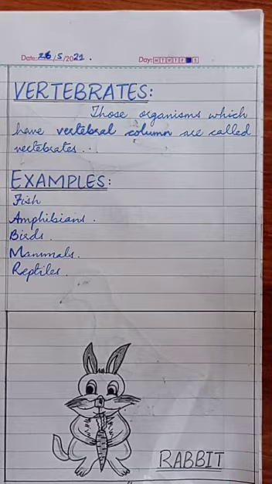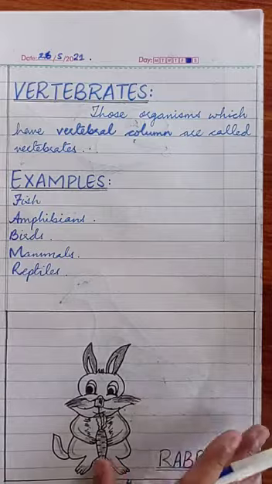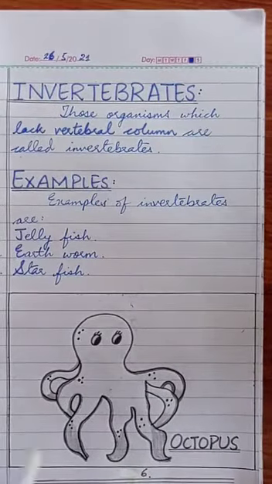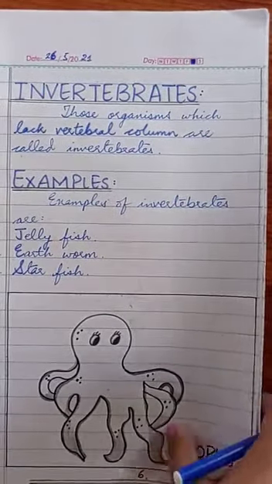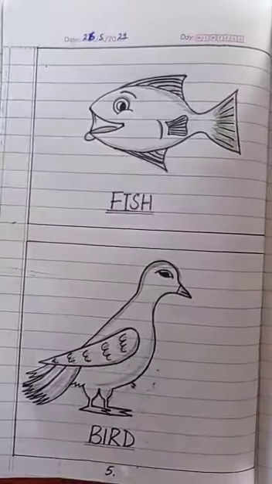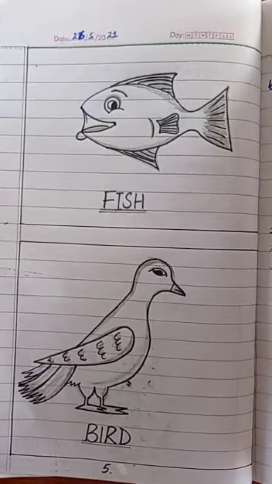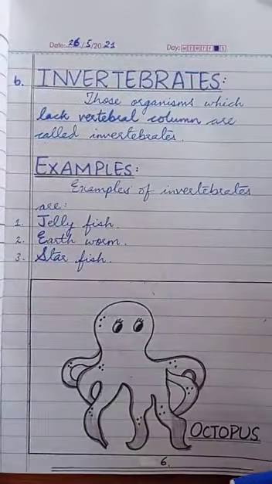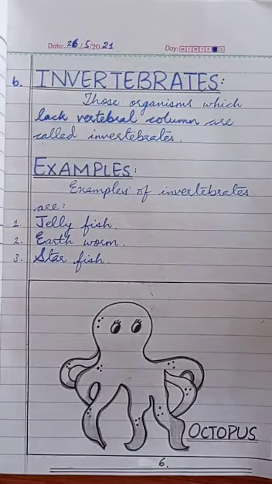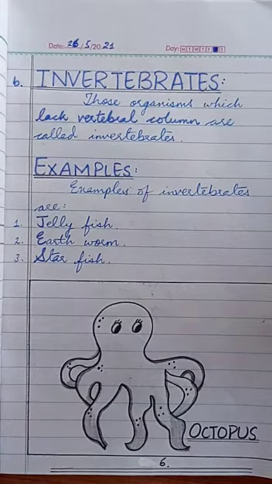The ones which do not have the backbone are said to be invertebrates. Invertebrates, you can see the diagram of a fish and a bird. Now the invertebrates are those organisms which do not have the vertebral column or the backbone, and these examples include the jellyfish, earthworm, starfish, and there is a diagram of an octopus as well.